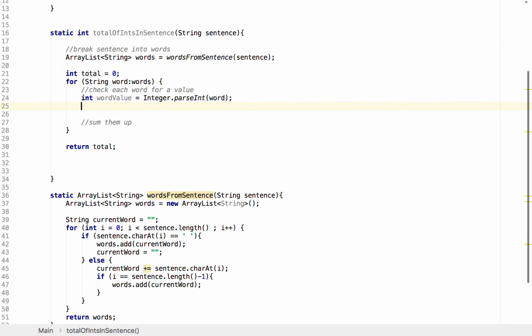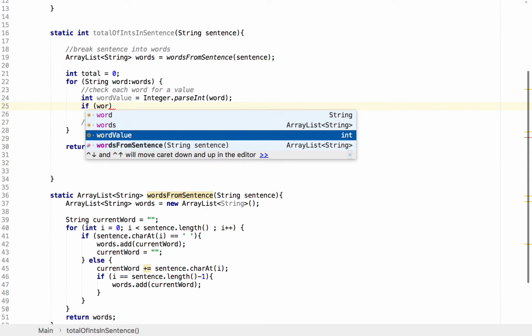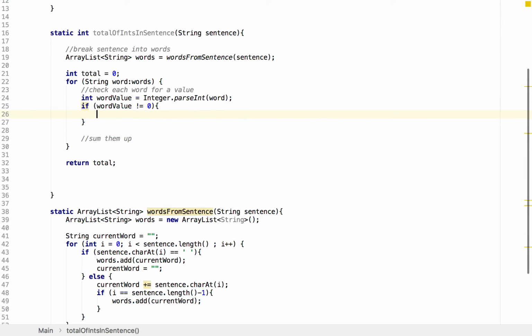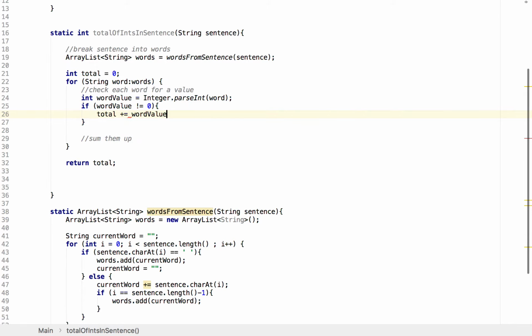So we've got our word value. If our word value is not equal to 0, then we can add that to the sum total. So we can say total plus equals wordValue. In fact, it doesn't really matter if it is 0, so we can remove that if statement and simply do that anyway.